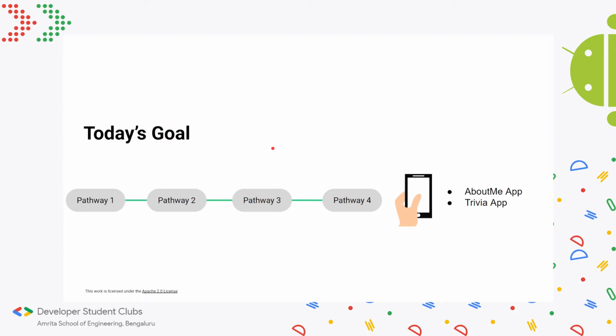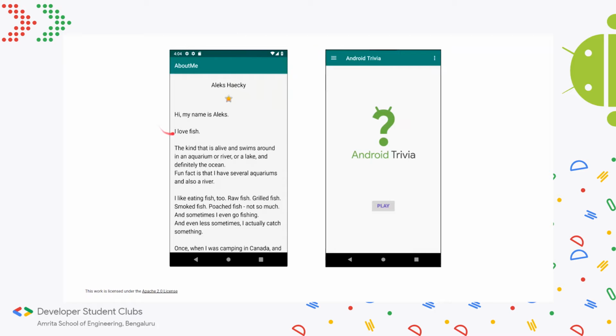Today's goal will be completing the first 4 pathways of track 2, and we'll be taking a look at mainly the trivia app and the About Me app. You can go through them yourself. It comes under the recap of track 1. So yeah, this is the About Me app and this is the trivia app.